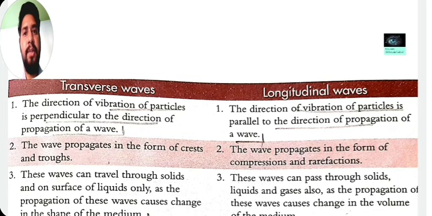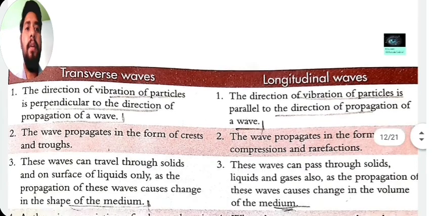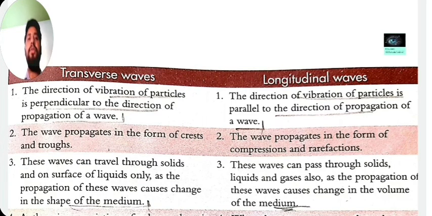The first difference, as you already know: in the transverse wave, particles vibrate in the perpendicular direction to the propagation of the wave, but in longitudinal waves, particles vibrate along, or parallel to, the direction of propagation of the wave. The next point is that the wave propagates in the form of crests and troughs. In transverse waves, crests and troughs are formed, and in longitudinal waves, compressions and rarefactions are formed.